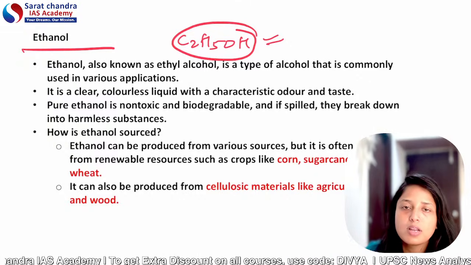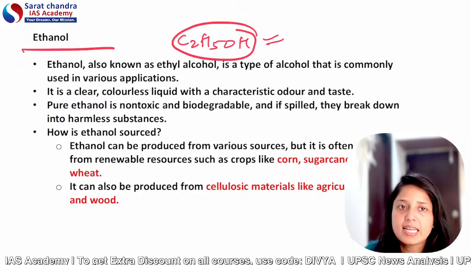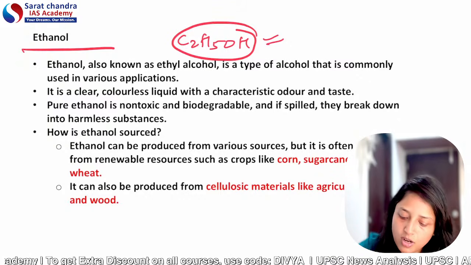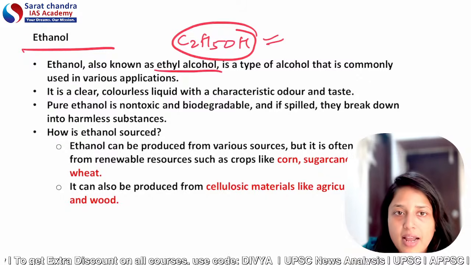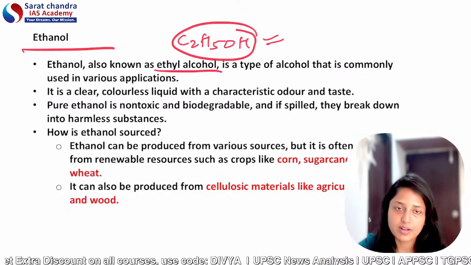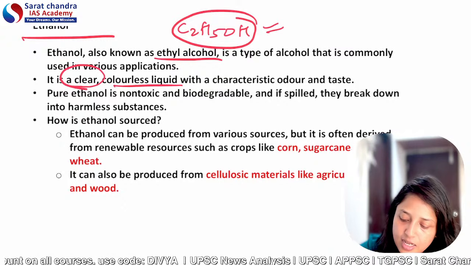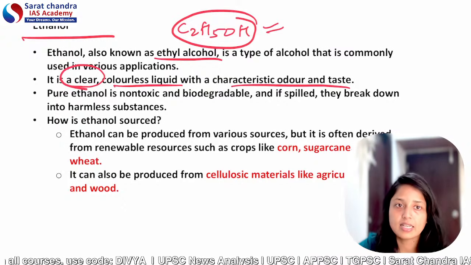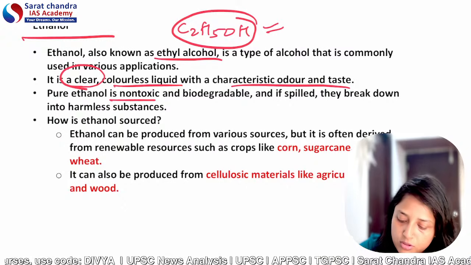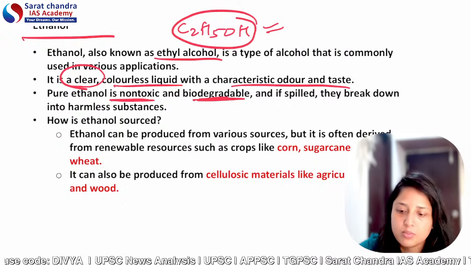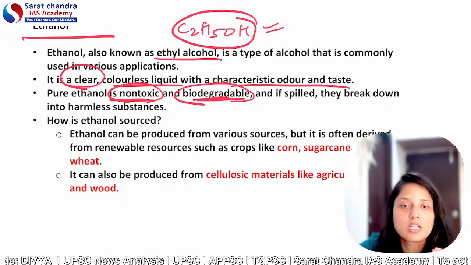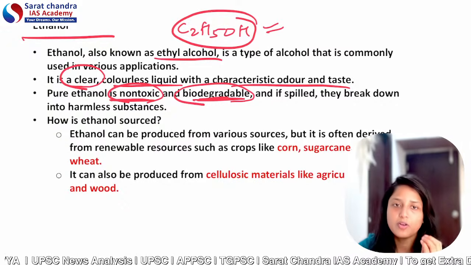A small amount in that is methanol also, but mainly it is ethanol. Ethanol is also called ethyl alcohol and has applications in a variety of industries. Importantly, ethanol is a clear, colorless liquid with a characteristic odor and taste. You have to remember all these things: pure ethanol is non-toxic and biodegradable.